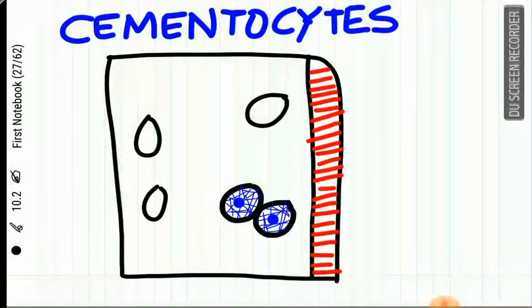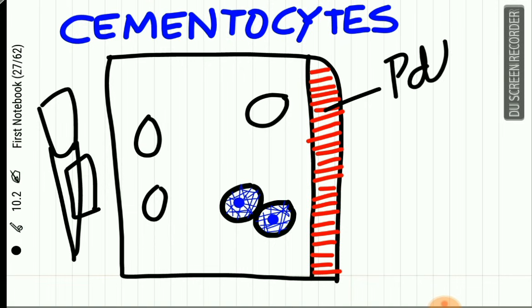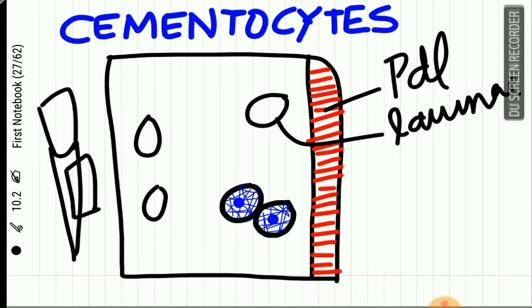Now let us study the cementocytes. The cells which form the cementum are called cementocytes. Suppose this is a diagram of the root. This is the tooth, and if we focus on this area of the root, we can see a layer of the periodontal ligament, and the underlying cementum shows the presence of cementocytes which are present in empty spaces called lacunae.